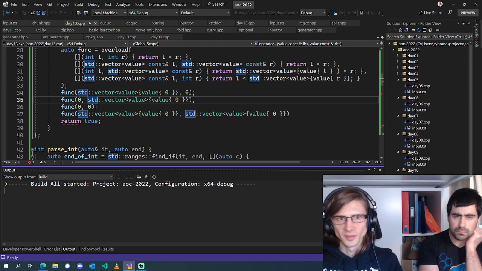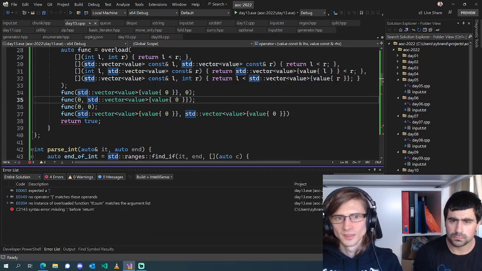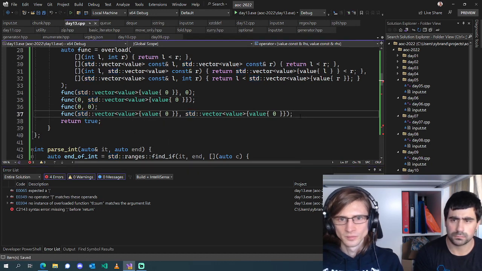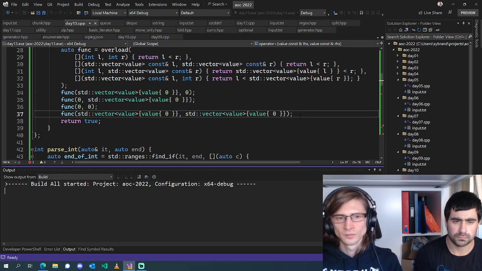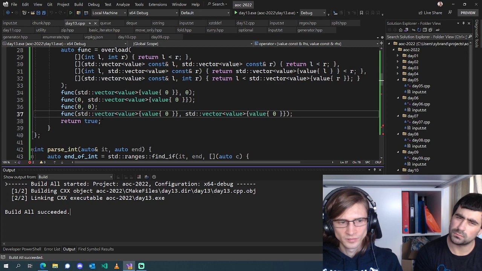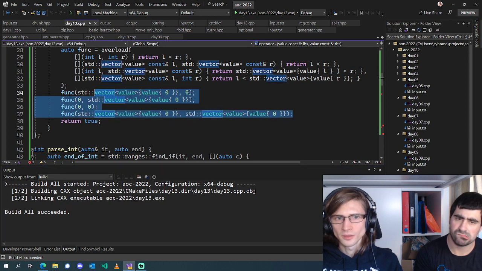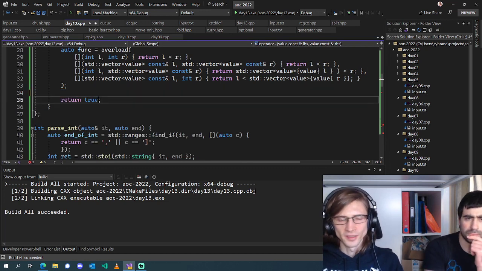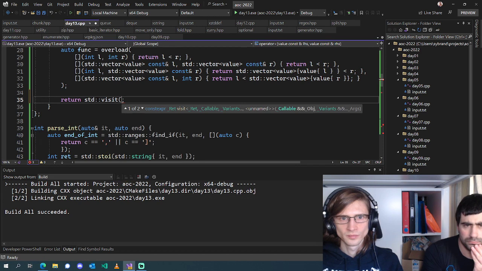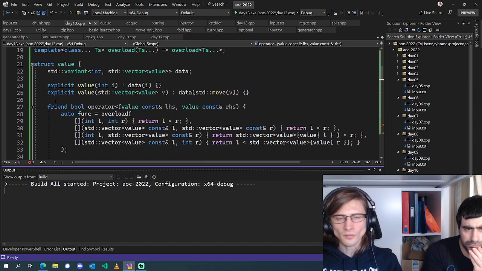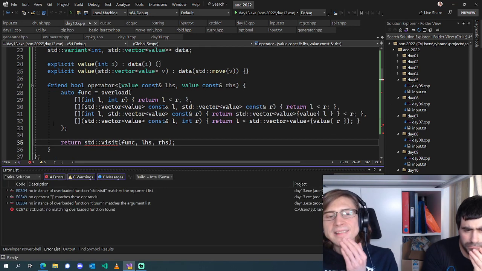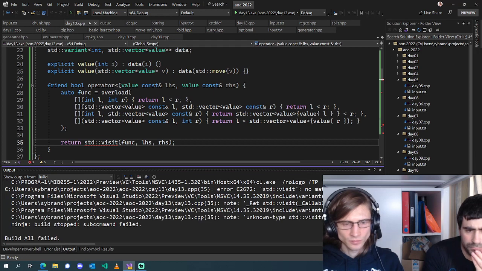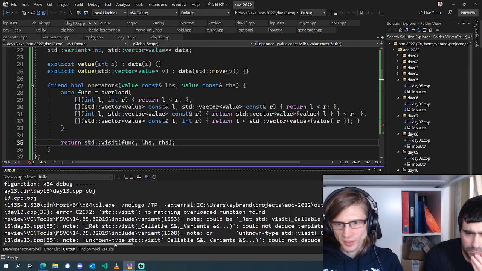So this is just making sure that all of my overloads compile. They did. Okay, that's weird. So is there something else? If that's the case, why is std visit failing? Anyone seeing the issue? I'm supposed to say no matching overload found.